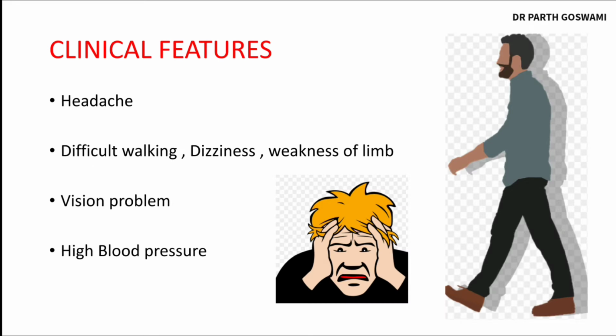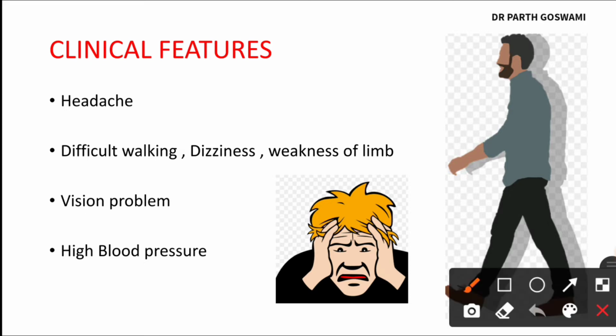Now clinical features. So friends, the clinical features in VHL syndrome develop because of various clinical presentations. In this disorder, the patient can have cerebellar hemangioblastoma. So the cerebellum, the central nervous system, is involved, and that's why the patient is having difficulty in walking, dizziness, and weakness of the limb.